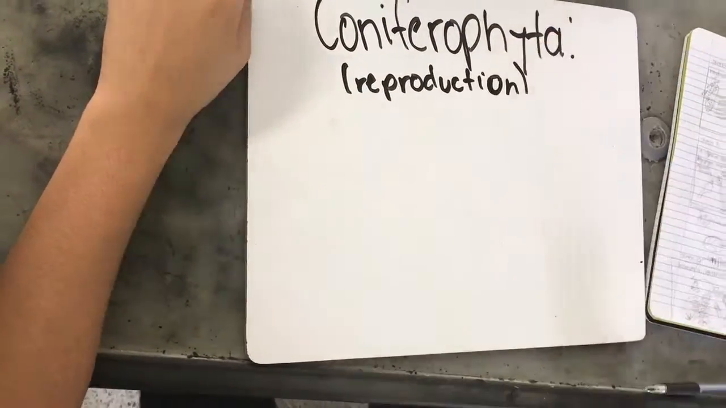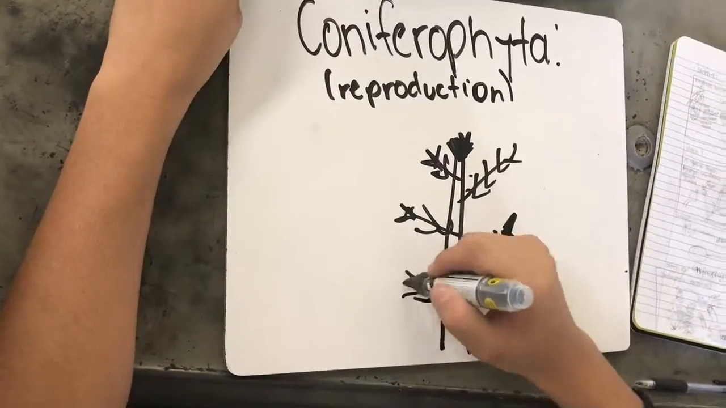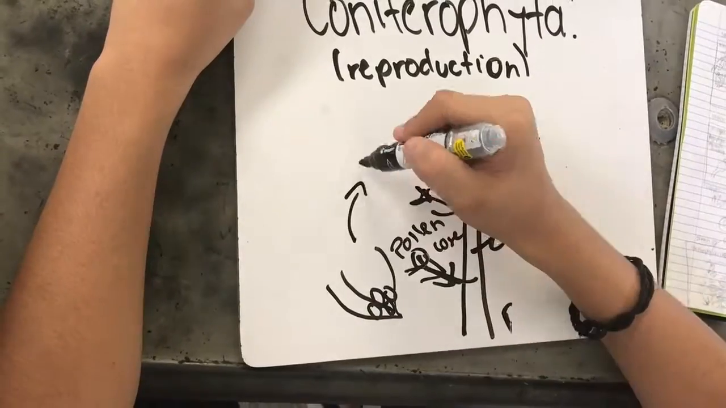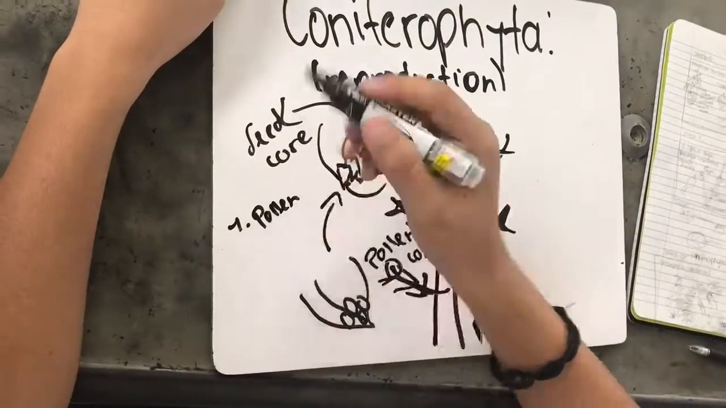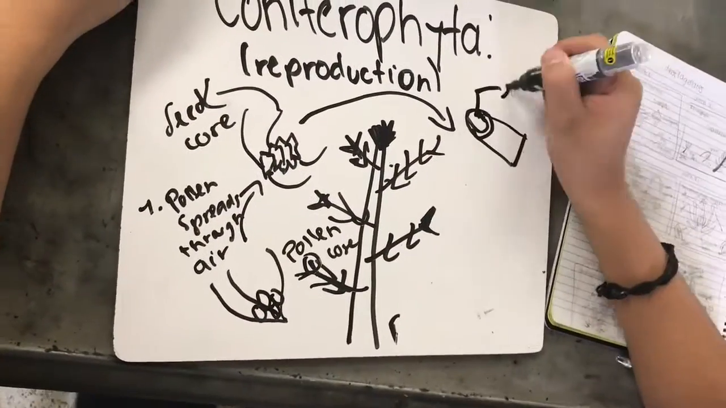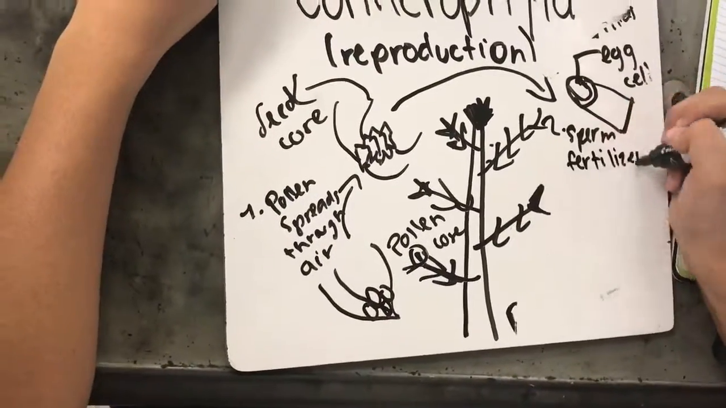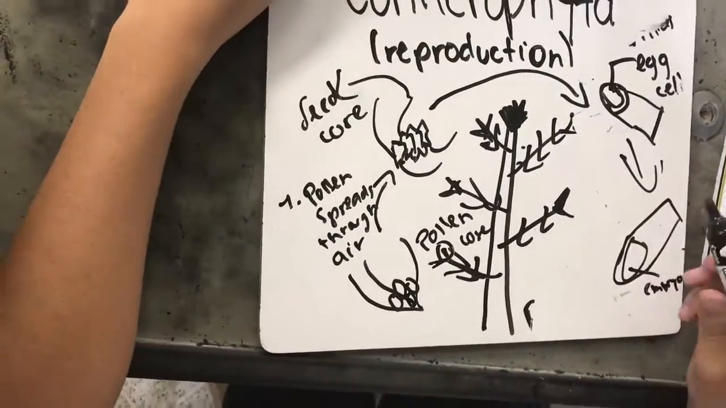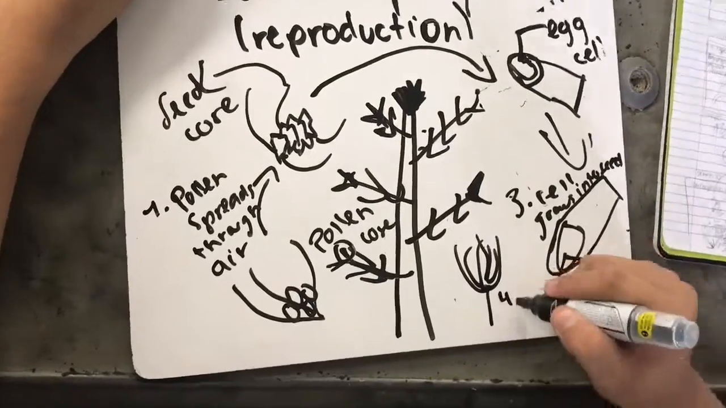Coniferophyta. This drawing represents its reproduction. First, the pollen spreads through the air. Second, sperm fertilizes egg cell. Third, egg cell grows into seed. Fourth, the seed grows into a new plant. They also produce seeds found in cones on the branches. Most have needle-like leaves to reduce water loss, have vascular tissue, do not produce flowers, reproduce with seeds inside cones. Some examples are shrubs, trees, pine trees, fir, and cedar conifers. Conifers are wind-pollinated plants.